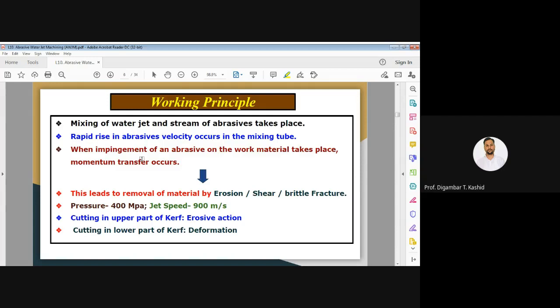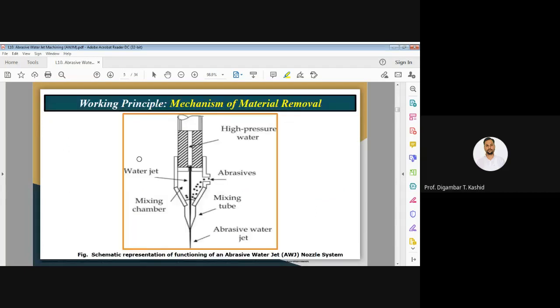And the speed of the abrasive will be near about 900 meters per second, and the pressure will be near about 400 megapascal. Normally, due to the erosion action there is cutting in the upper part of the curve, that means the upper part of your workpiece, and the cutting in the lower part of the curve is due to the deformation. So that is the mechanism of metal removal.